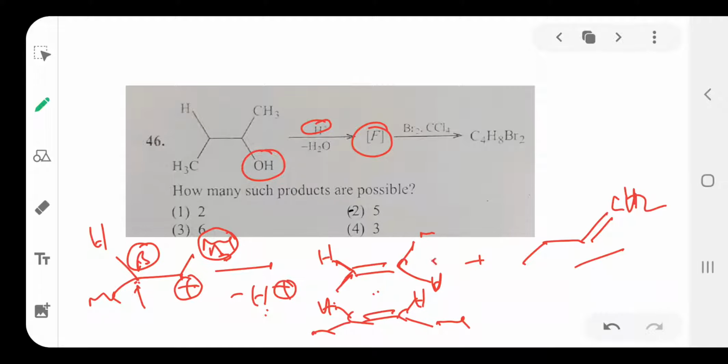First one cis and trans. Again cis and trans, and these react with Br2, bromine in carbon tetrachloride. How many products are formed? That is the question. How many products are possible? 5 products are possible. How are these 5 products formed? See the point.